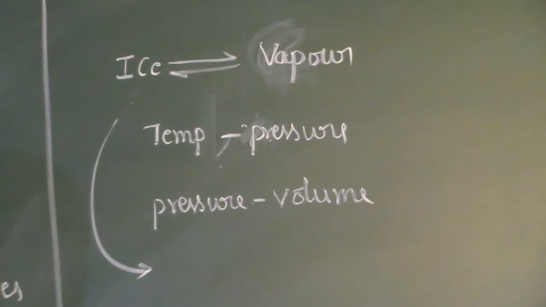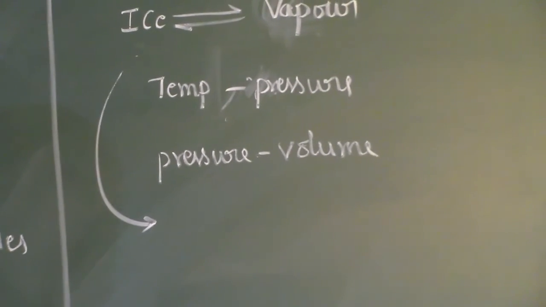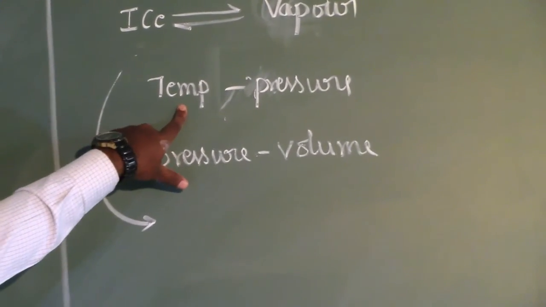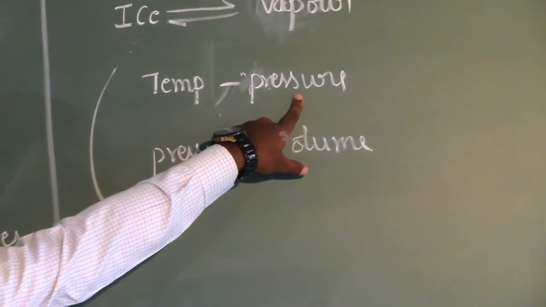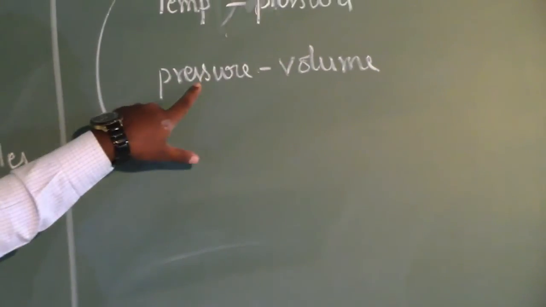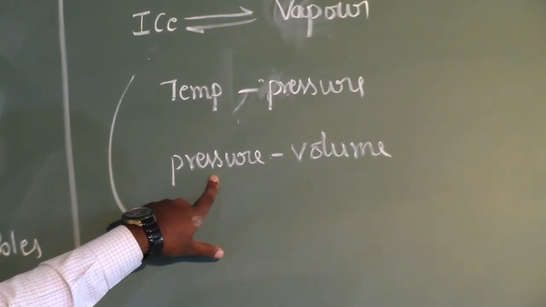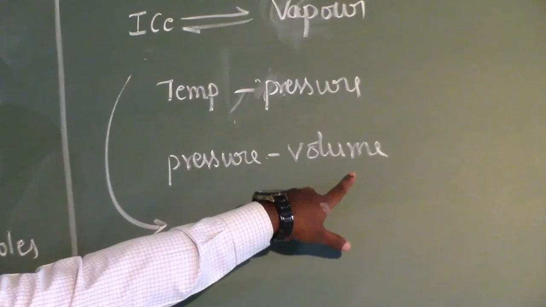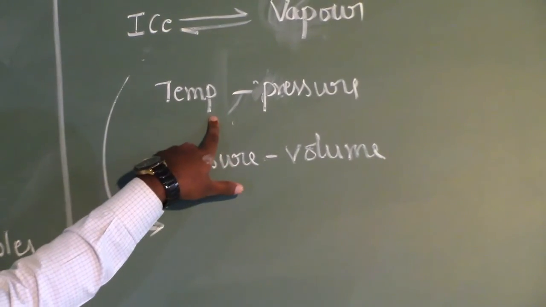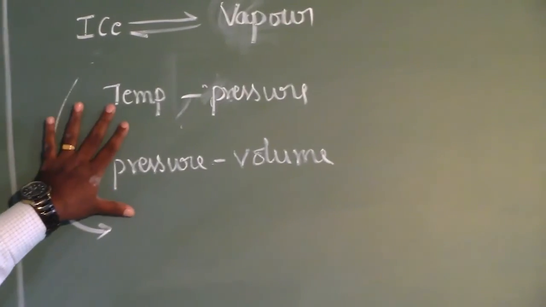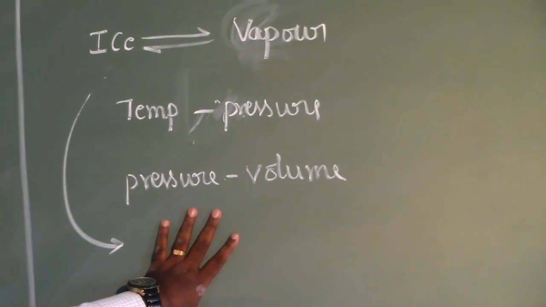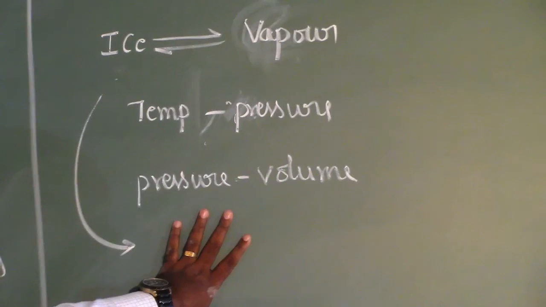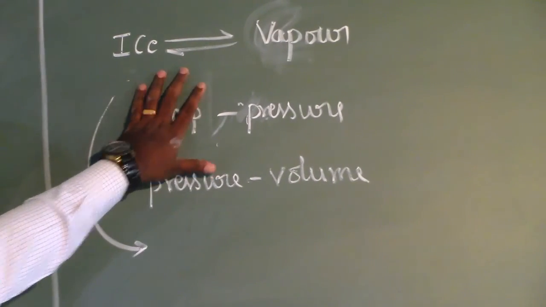in order to specify the system, any one parameter is required, because if you specify the temperature, automatically the pressure will be fixed. If you specify the system by using pressure, automatically the temperature will be fixed. So either temperature or pressure, any one variable is enough to specify the system.